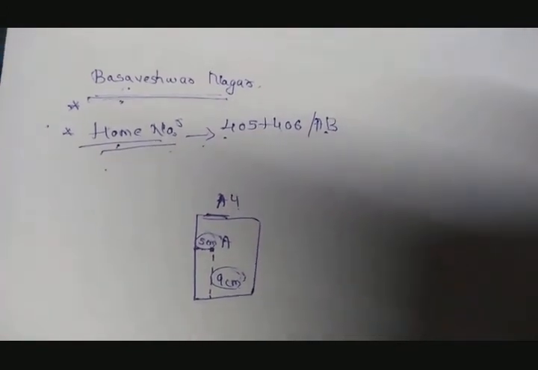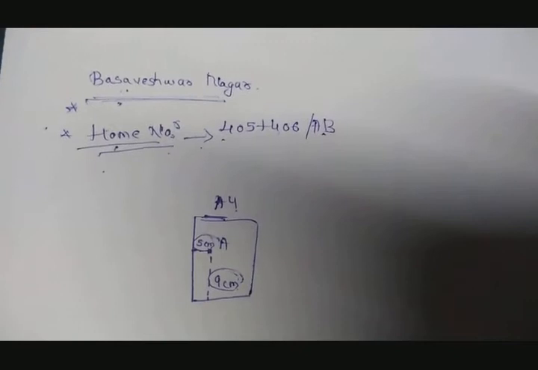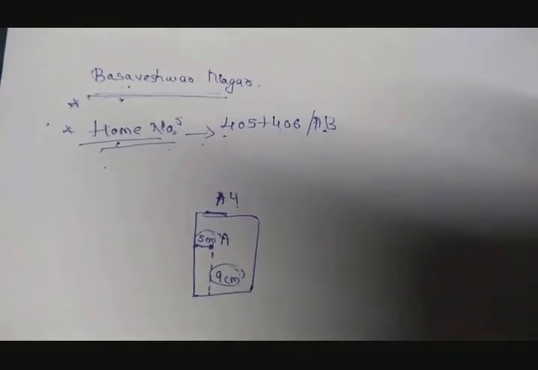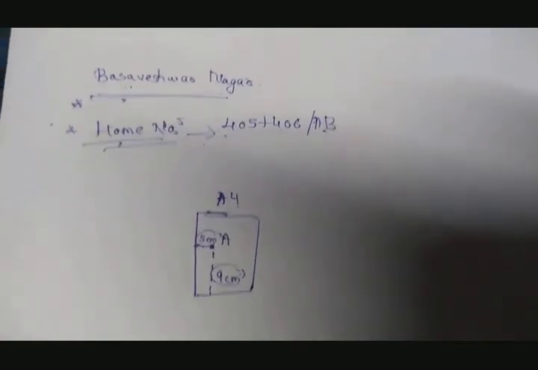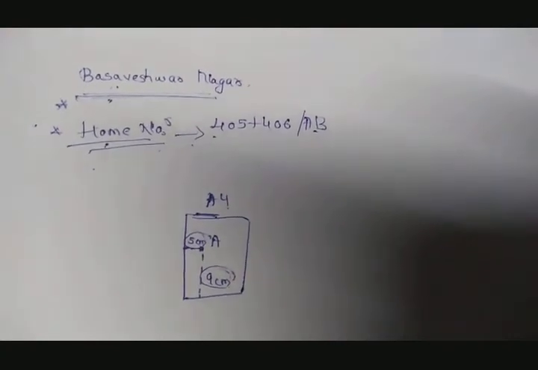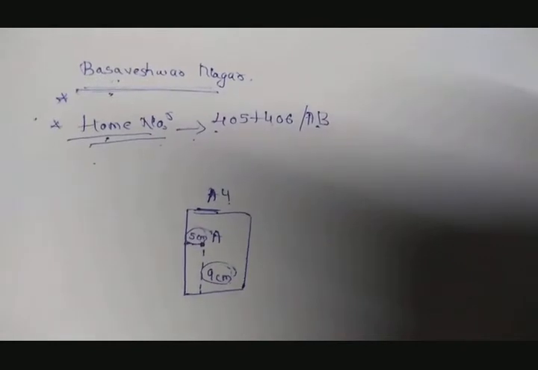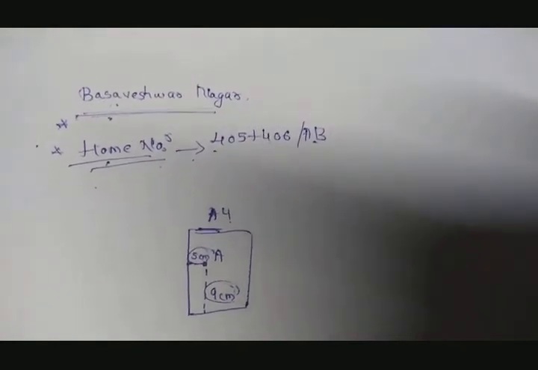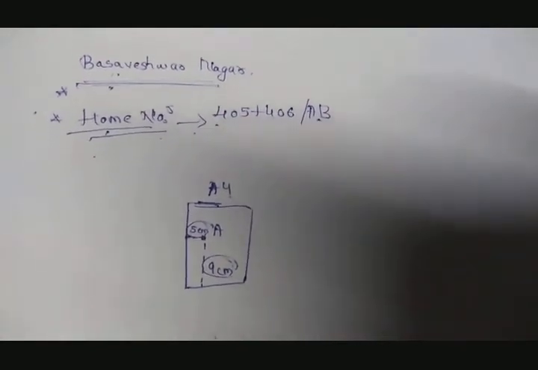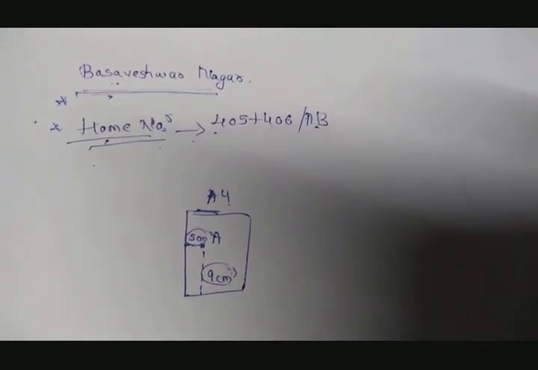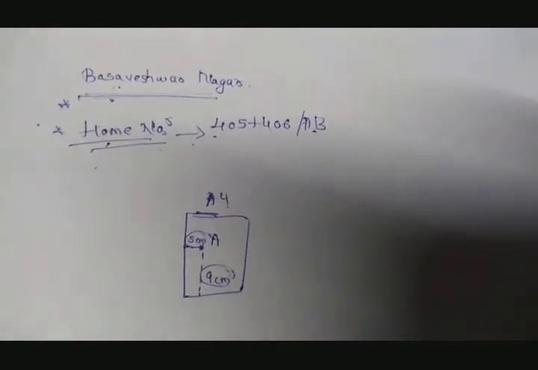So I will be giving you the homework right now. You have to write a minimum of 10 examples like this, in which you use a minimum of 2 coordinates to locate a point. So you have to write a minimum of 10 examples. I will give you another example.